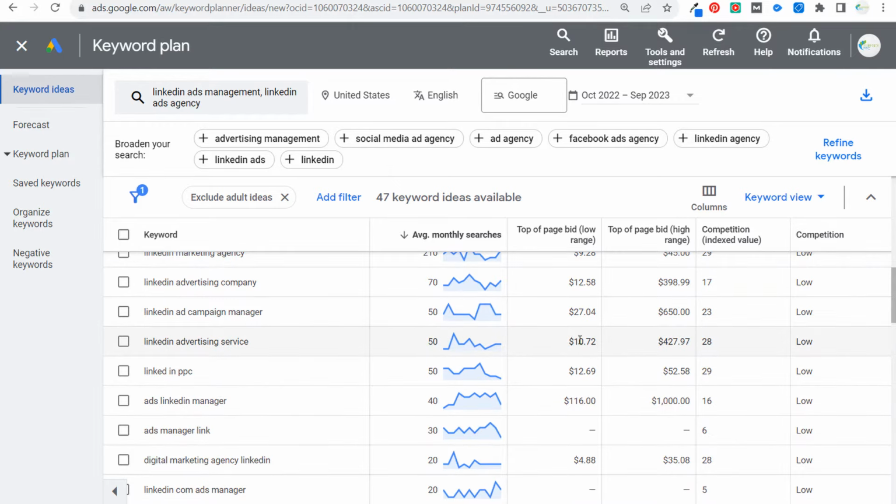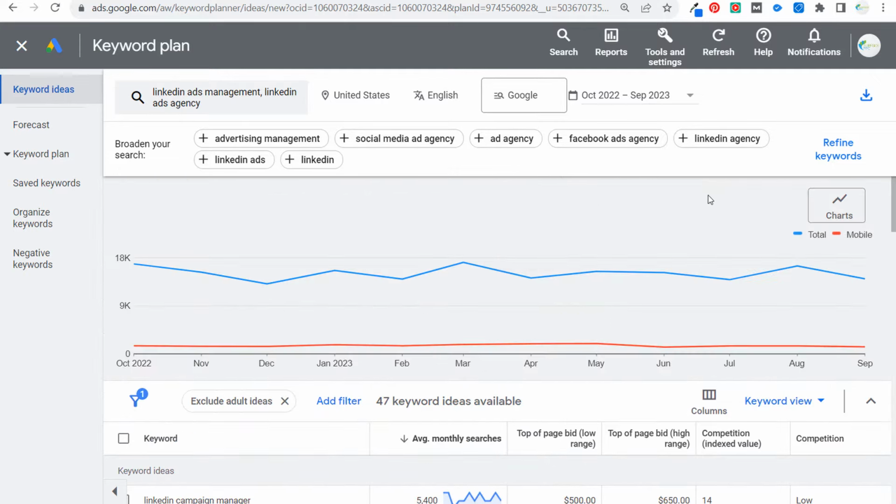Now, can we get our advertising clicks at $10 or less? Probably, if we target enough keywords and target broad match keywords and do a lot of testing. But one of the first places to start is just to understand what your keyword bids are going to be by using the Google Keyword Planner.